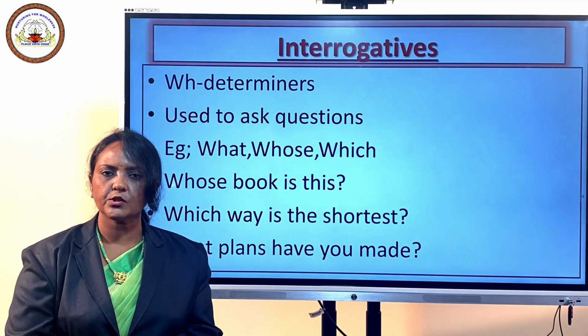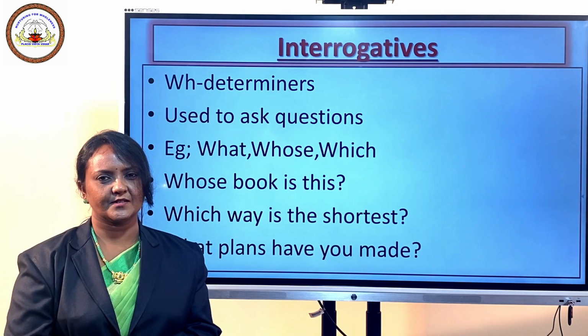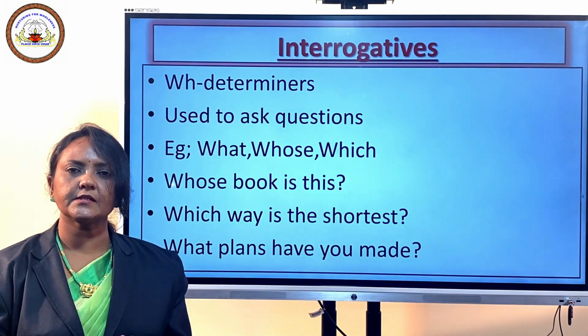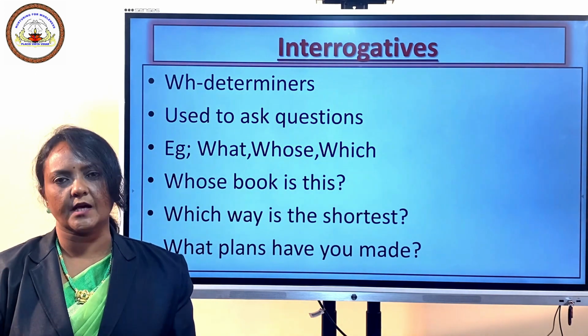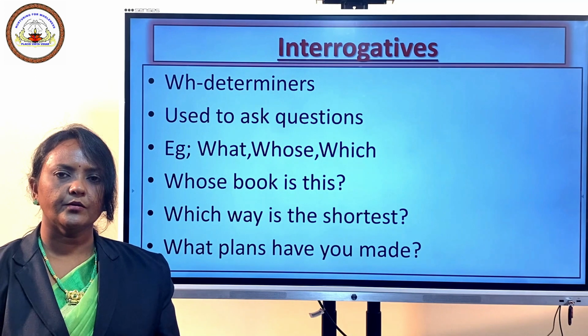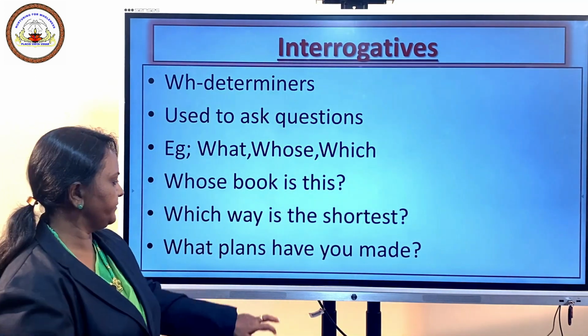Now what is the last group we have to learn? That is post-determiners. From the name itself it is clear, determiners that are placed after the central determiners are called post-determiners. So we will move on to learn post-determiners.